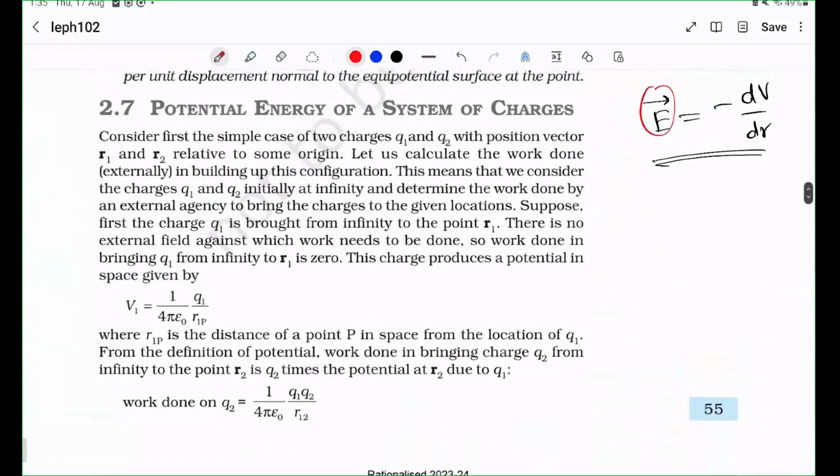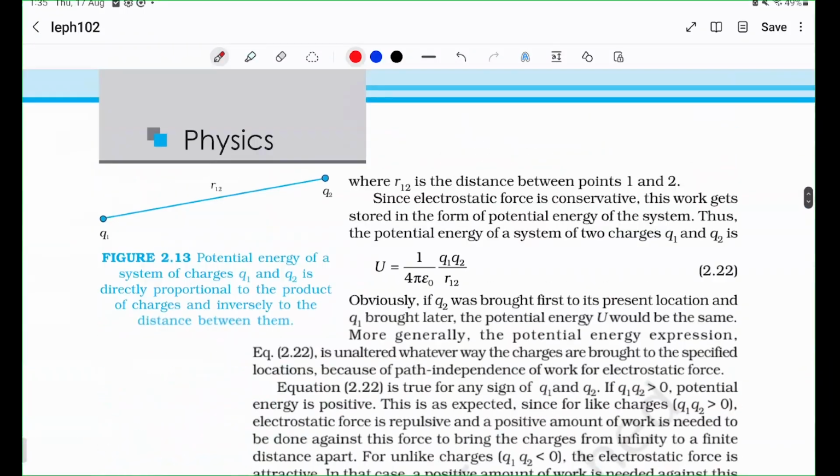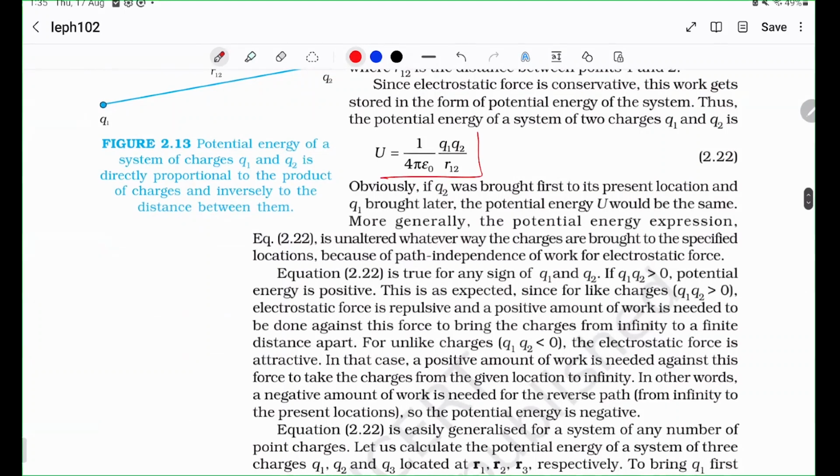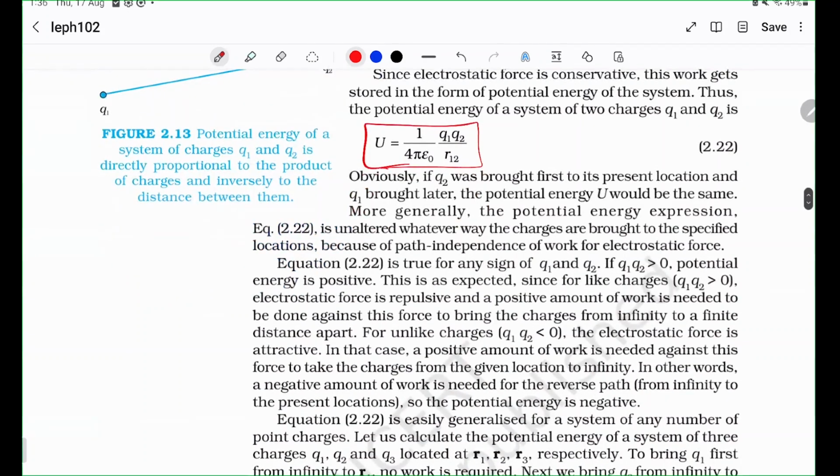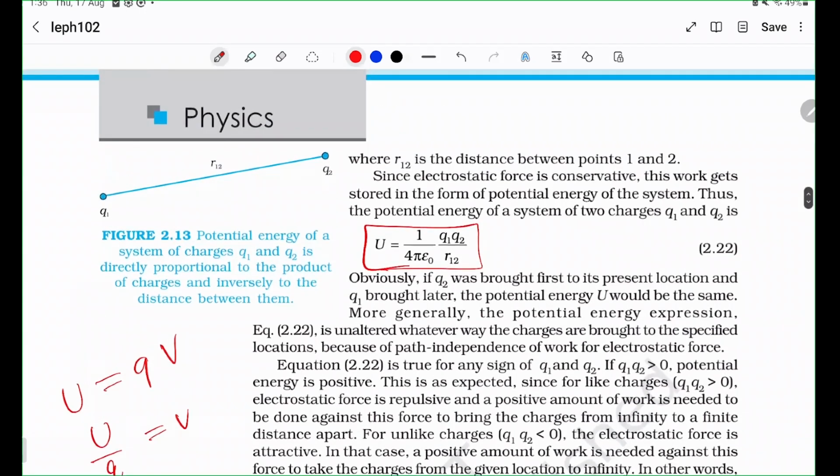Okay, I think now we come to the potential energy of a system of charges. So by the way, a potential energy is 1 by 4 pi epsilon naught Q1 Q2 by R. I think that is fairly obvious, because we started out defining the potential as the potential energy per charge, right? This is how we define potential. So it makes sense that U itself is Q1 Q2 by 4 pi epsilon naught R12, where R12 is the distance between them. Remember that there is no vector here. Potential energy is also a scalar.